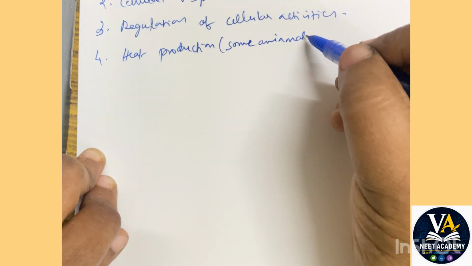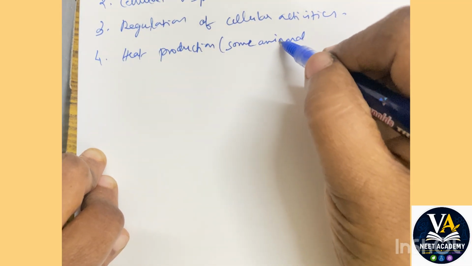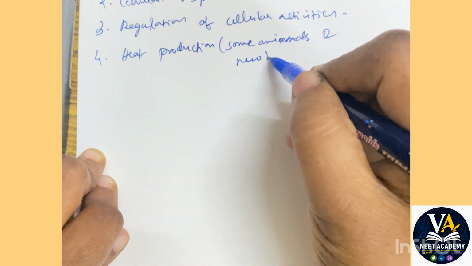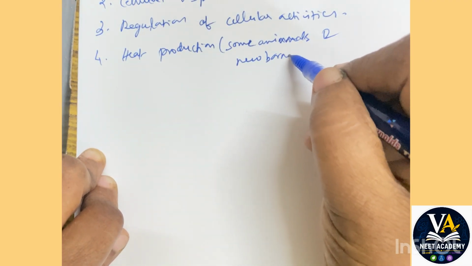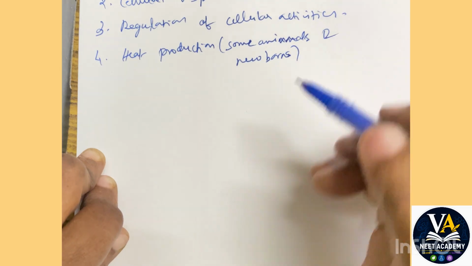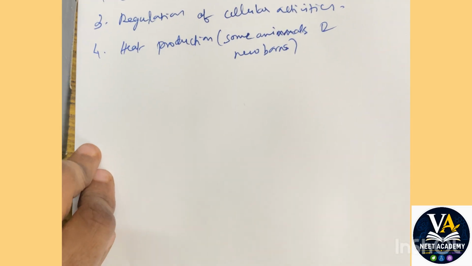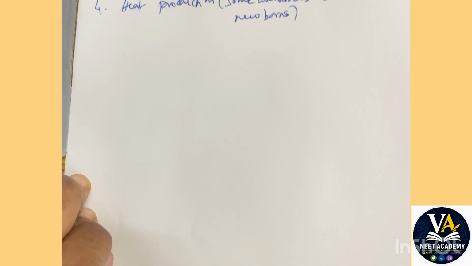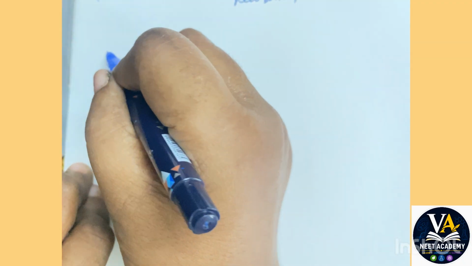Certain animals and newborns. You might have seen that newborn babies usually have a higher temperature when compared to adults. That's because mitochondria is involved in the production of heat. Apart from this major function, let us go into some special features.